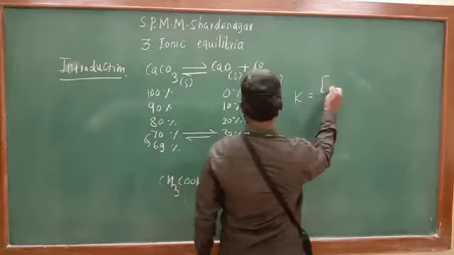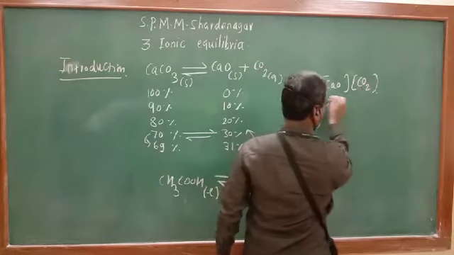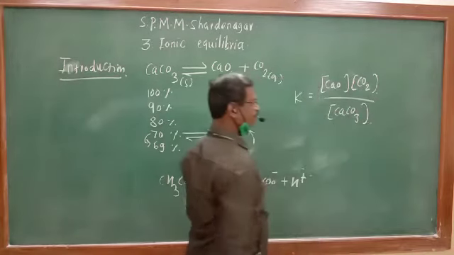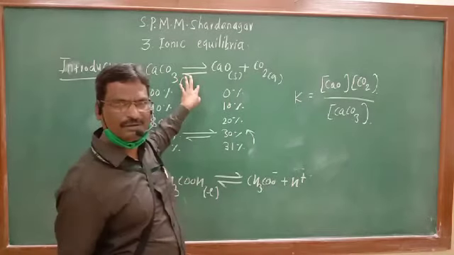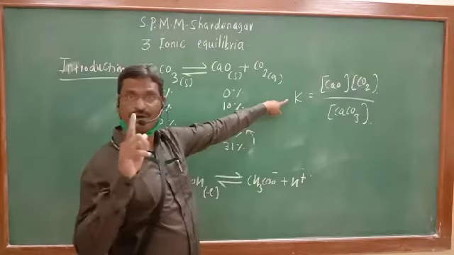So the ratio of concentration of CaO into concentration of CO2 divided by concentration of CaCO3. This is known as equilibrium constant at the state of equilibrium.